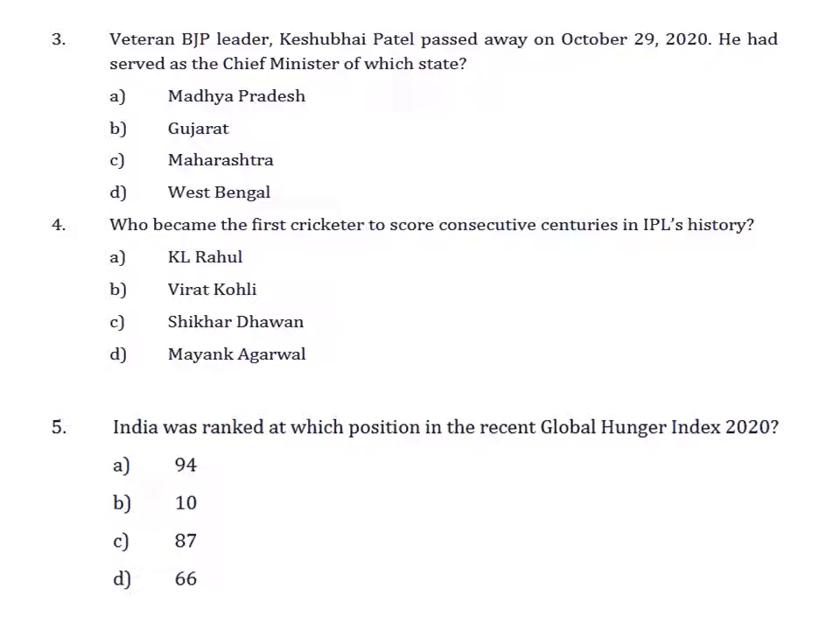The answer is Shikhar Dhawan. Shikhar Dhawan became the first cricketer. He scored consecutive centuries in IPL's history. The fifth question says, India was ranked at which position in the recent Global Hunger Index 2020?